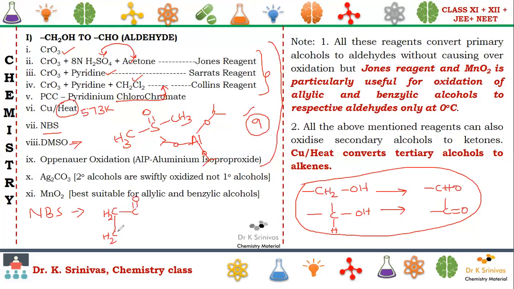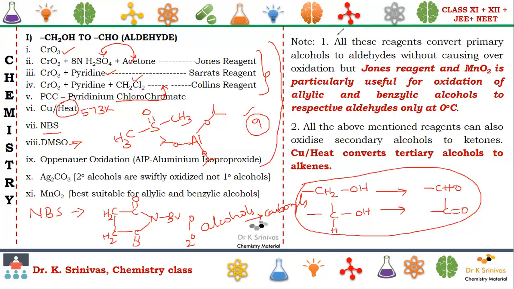This is C double bond O like this, N here. This is nothing but N-bromosuccinimide, which is used for converting primary and secondary alcohols to the corresponding carbonyl compounds. So almost all reagents are directly used. Now, I'll give extra information for you.